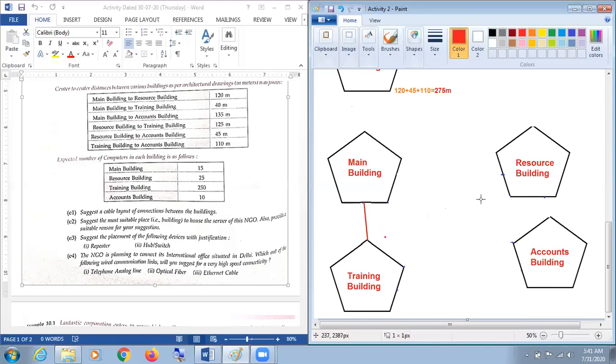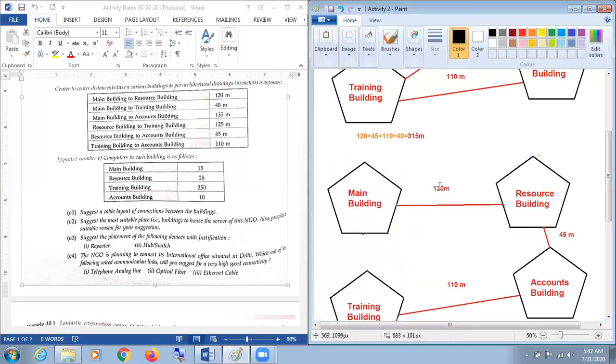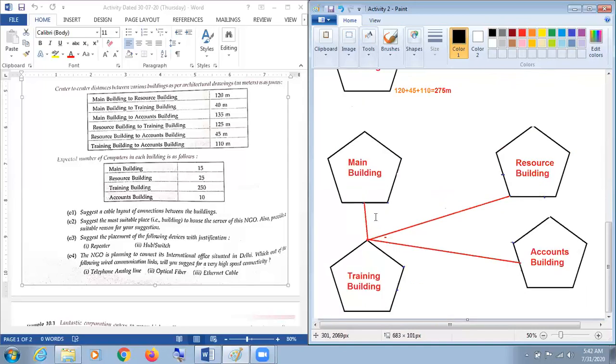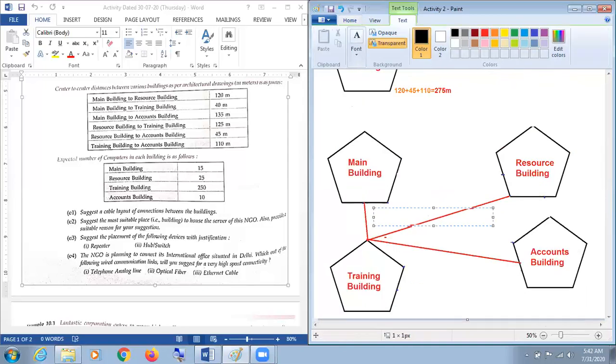After that, I'm just going to connect training with the resource building. Again, I'm just going to connect training with the accounts. Now I'm going to check the distance from training building to main building. Okay. And here it is, training to main will be 40 meters. I'm just going to mention here, that is 40 meters.